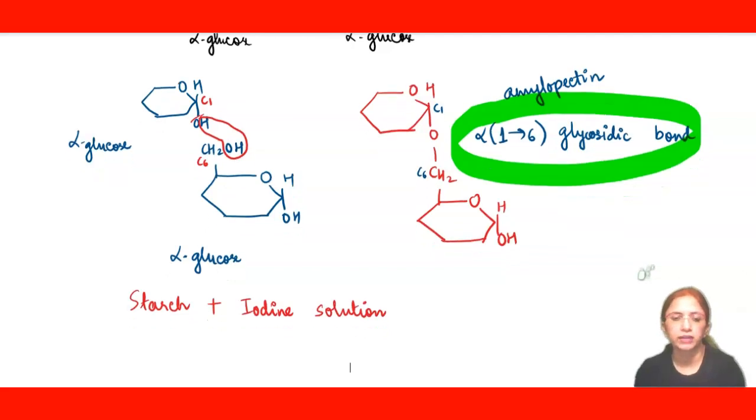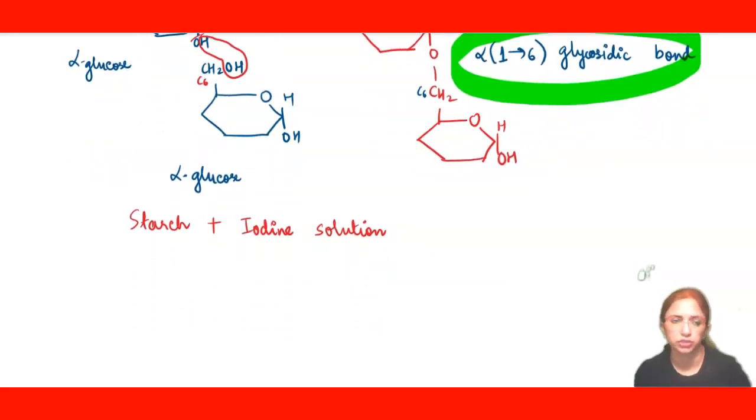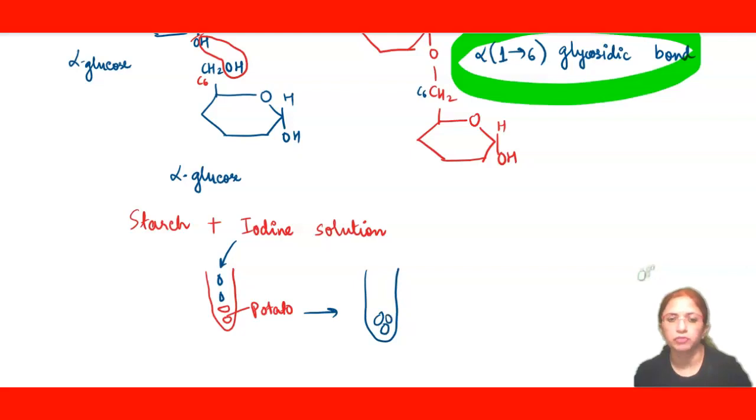So if you take a few pieces of potato in a test tube, okay, suppose you have taken potato pieces in the test tube and you have added iodine solution to it, over a period of time, what will happen? Blue-black color will be noticed. Okay, blue-black color is a positive indicator that starch is present. If the component you have used and you have added iodine solution to it, the color does not turn to blue-black, that means starch is absent.